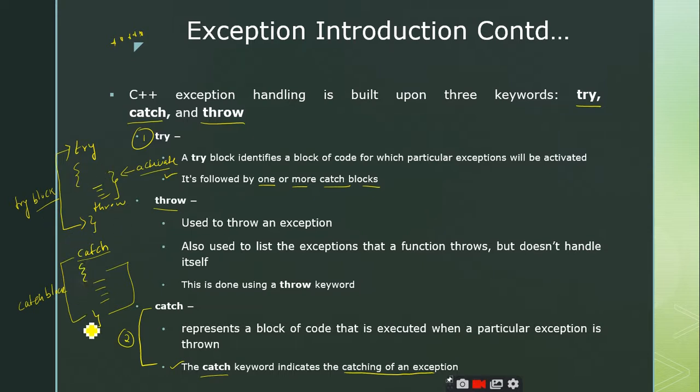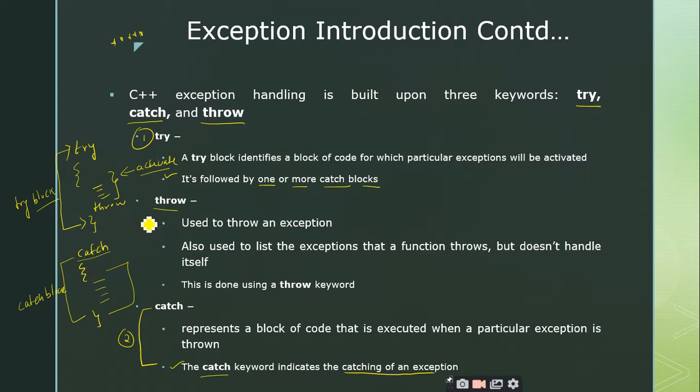So try catch block is used to handle the exceptions, where the try block consists of a set of instructions where the exception gets activated, and the catch block consists of the set of statements which can handle the exceptions. But when you observe the term catch, you are catching something, so there should be something to throw, right?